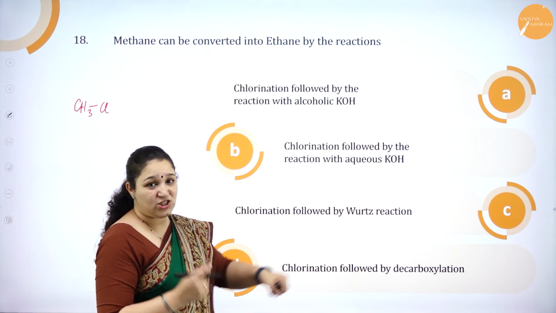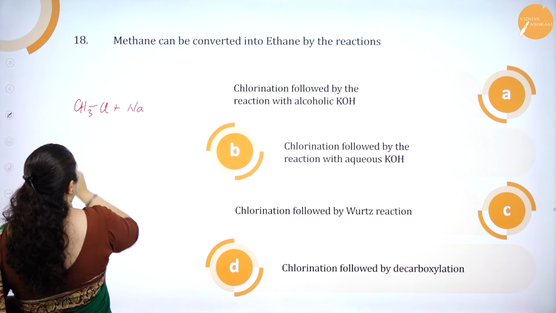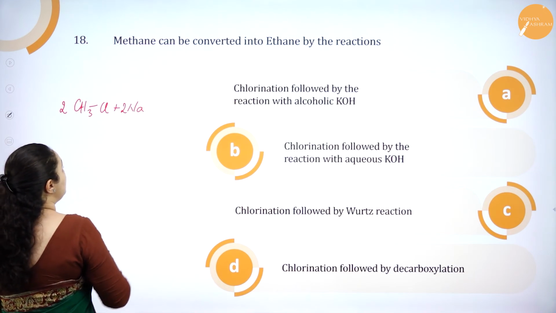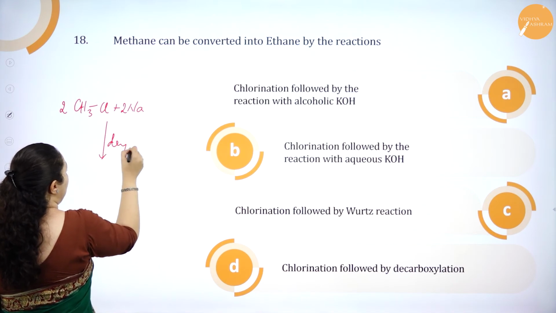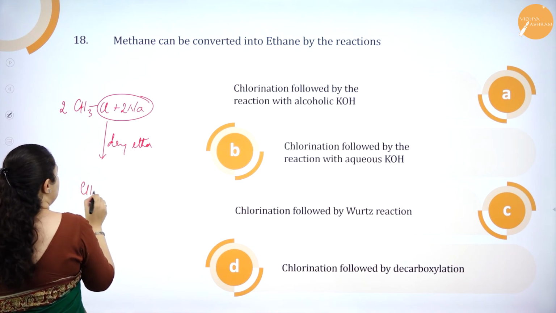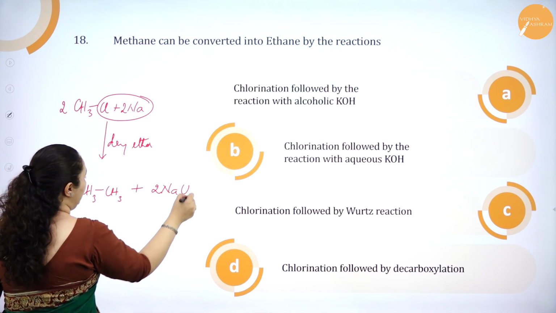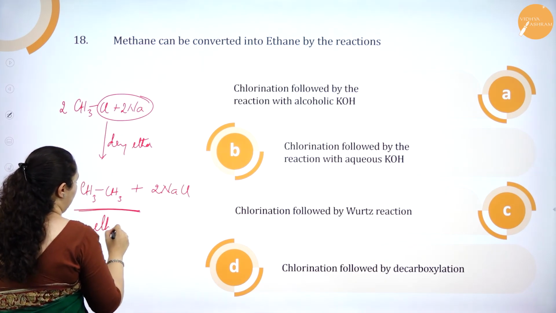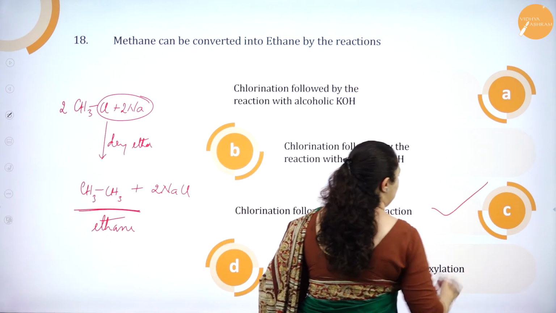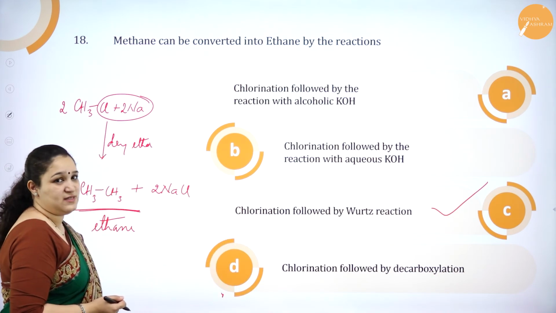By Wood's reaction, yes, here I can get ethane because it is treated with sodium. 2 molecules of methyl chloride with 2 atoms of sodium in the presence of dry ether. What will happen? Sodium will remove the chlorine and CH3 and CH3 group will link with one another and NaCl will be removed. So I have got ethane here. So which is the correct option? Option C is the right one. So I hope you have understood how to solve this.